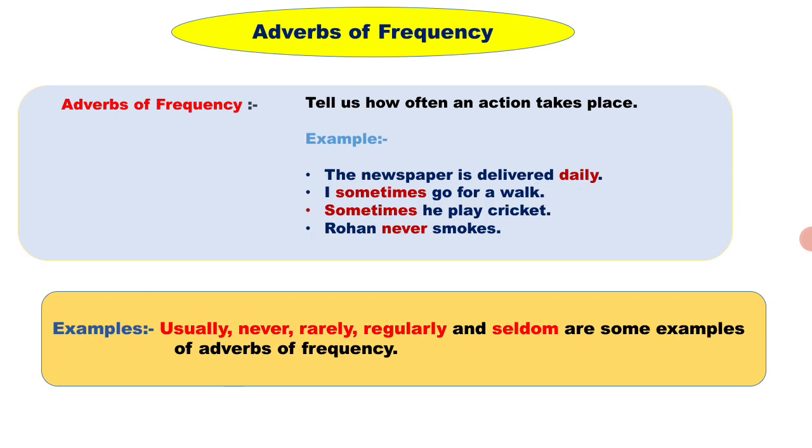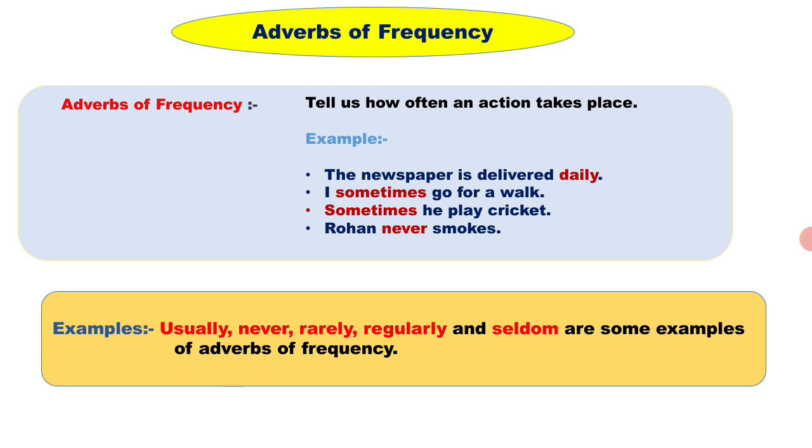Now we will see the third type of adverbs, that is adverbs of frequency. Frequency means how often. It tells us how often an action takes place. How often means how many times, like the newspaper is delivered daily. Daily, how many times? There is no exact number. The word itself tells us how often. So daily becomes an adverb of frequency.